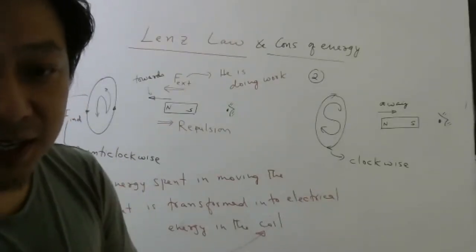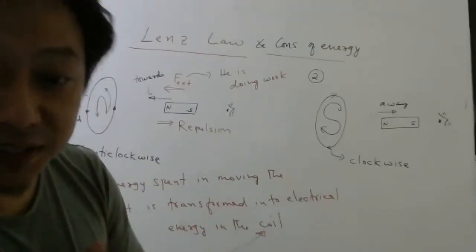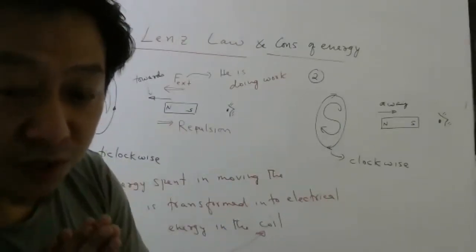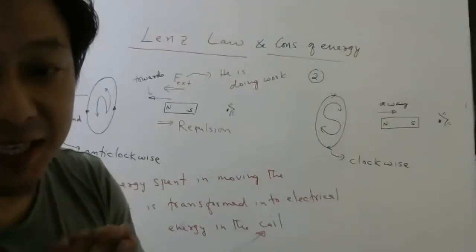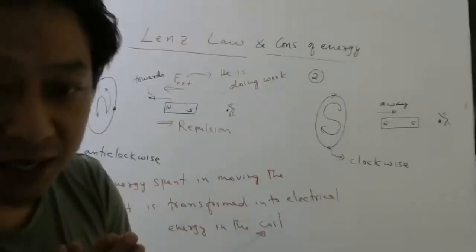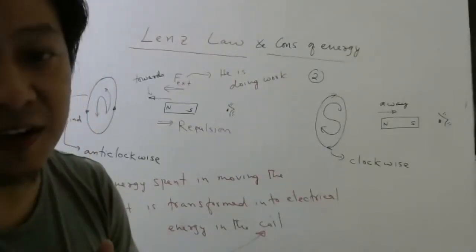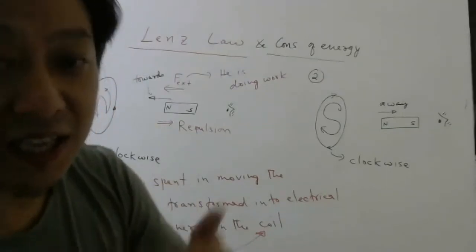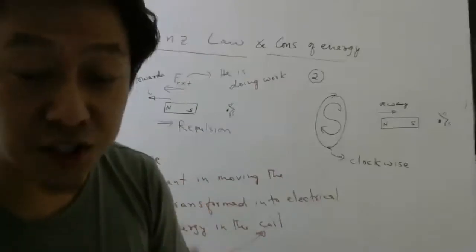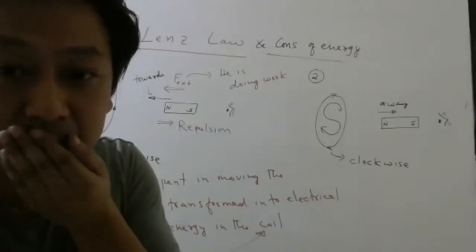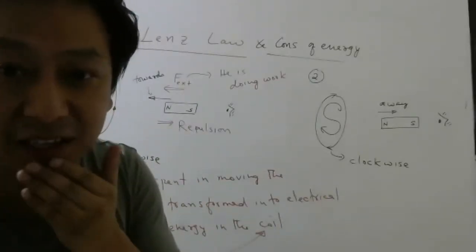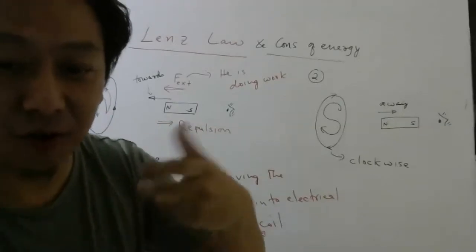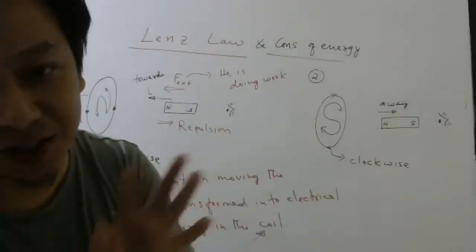So basically, the induced current will flow in such a way that it will oppose the change in the magnetic flux. So if magnetic flux is increasing, it will try to decrease it. If it is decreasing, it will try to increase it. And if it is constant, then neither will it try to increase it, nor decrease it.